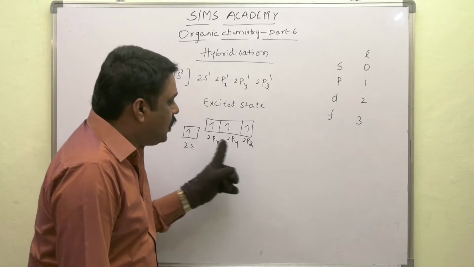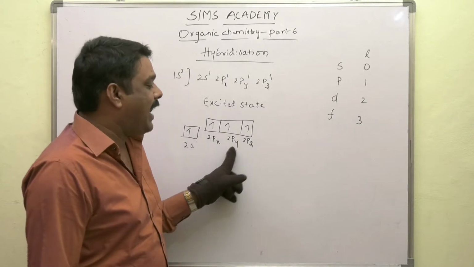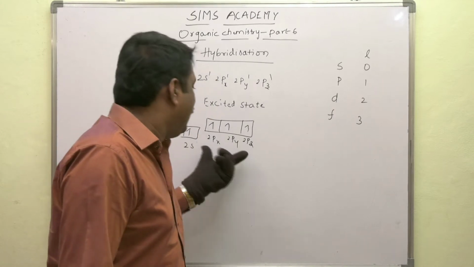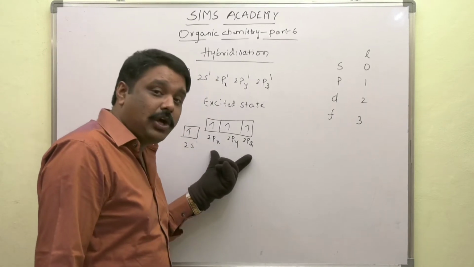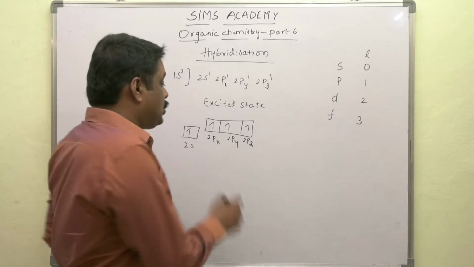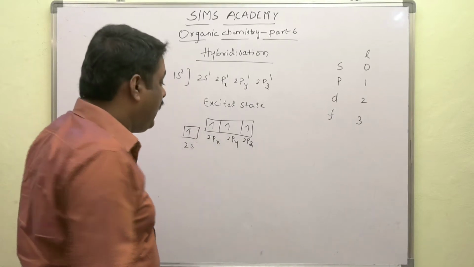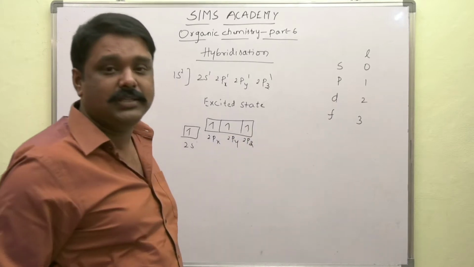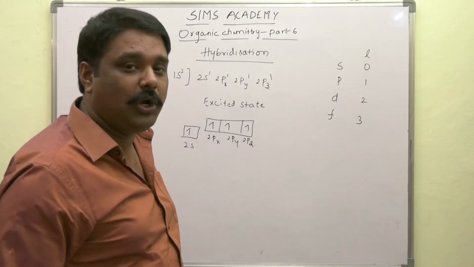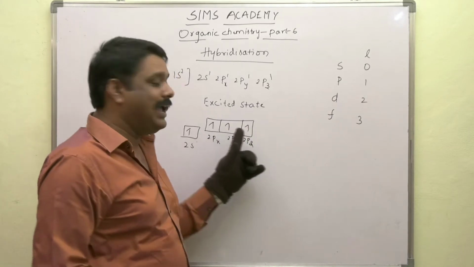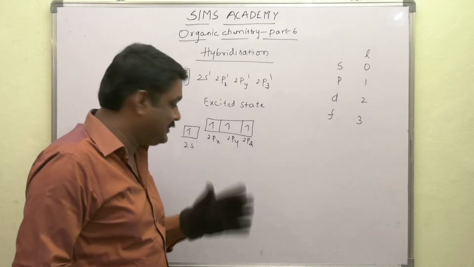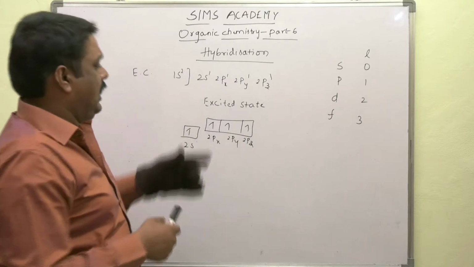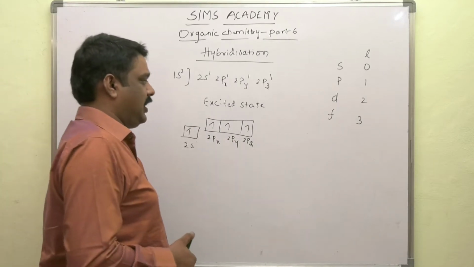Hence, these three orbitals 2px, 2py and 2pz possess the same energy, so they are called degenerate orbitals. According to Hund's rule of maximum multiplicity, pairing of electrons takes place only after all the degenerate orbitals are filled with a single electron first. Hence one electron from here jumped into the 2pz orbital and this is the excited state.